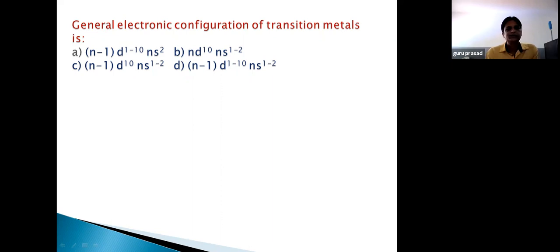yes. So the Cu+ ion is not stable in aqueous solution because the second ionization enthalpy of copper is less than the first ionization enthalpy. So a copper atom in the gaseous state, if it loses 1 electron, then it is called the first ionization enthalpy.